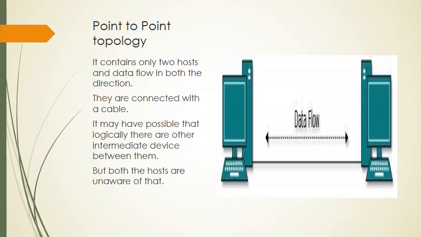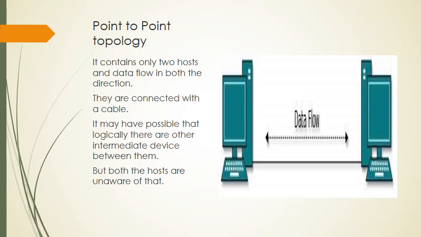Point-to-point topology. In this topology only two hosts are there. As you can see in this picture, two systems are connected with each other. For their connection we use cables and data flows in both directions. At one time one is the receiver and the second is the sender, and at another time the second is the sender and the first is the receiver.